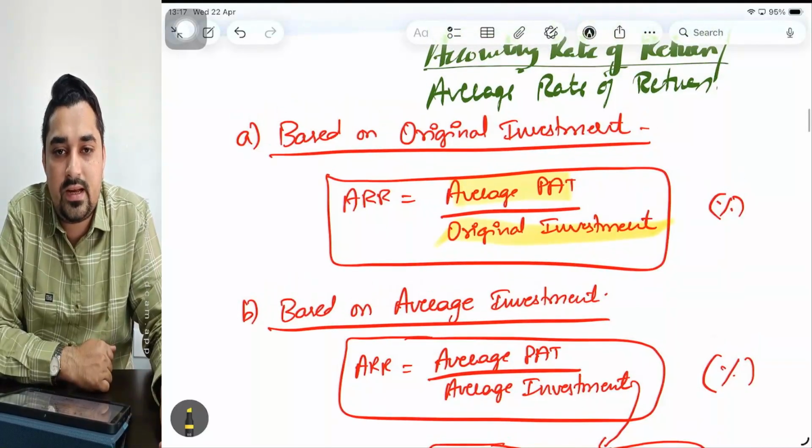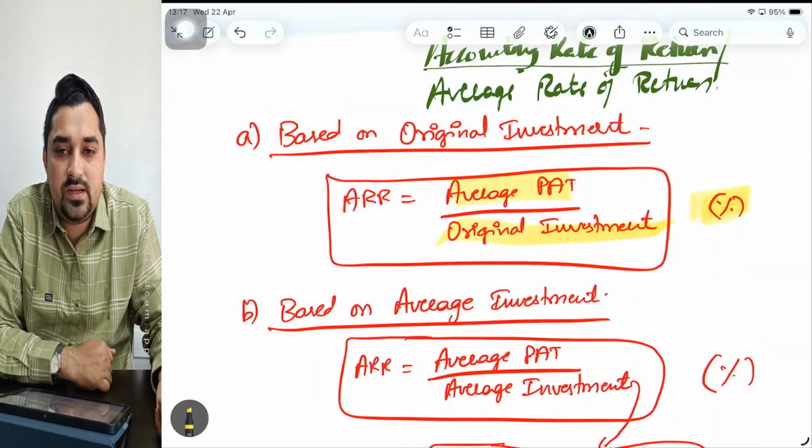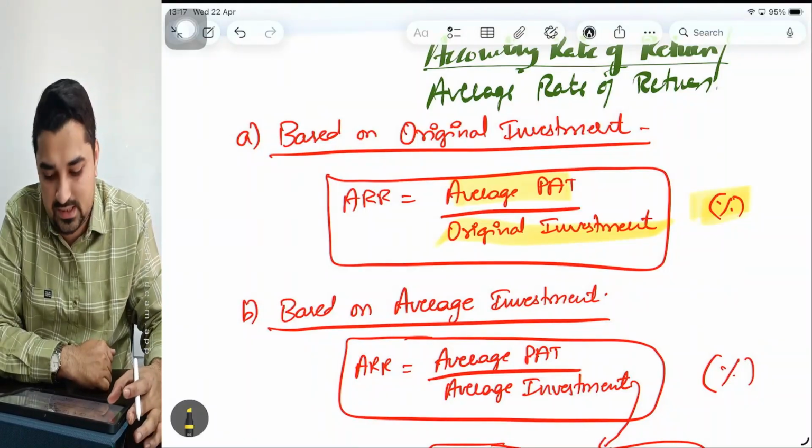So what is the formula? ARR based on original investment is average PAT divided by original investment. Average PAT divided by original investment. Again, how is it denoted? ARR is always denoted in percentage.